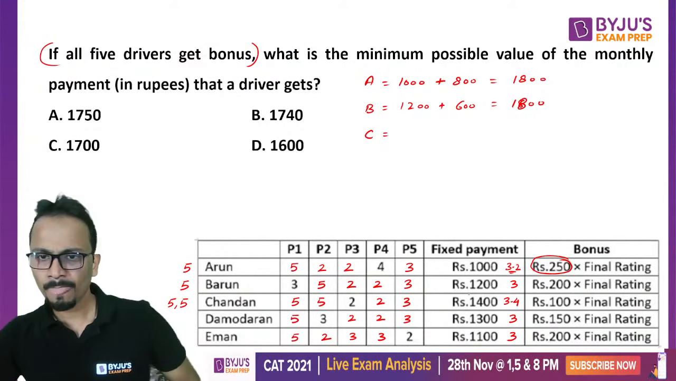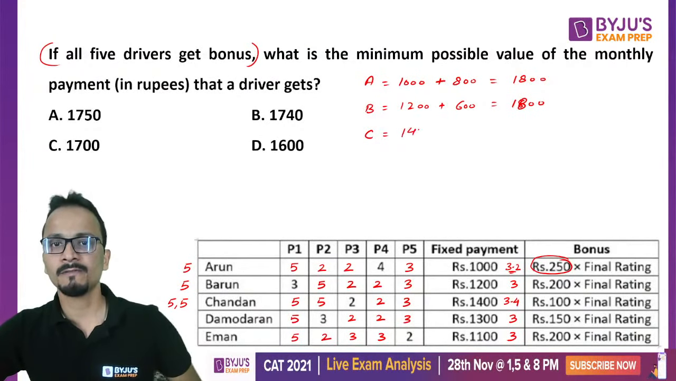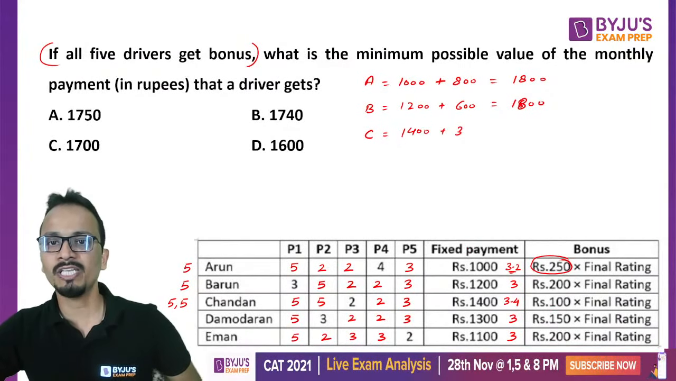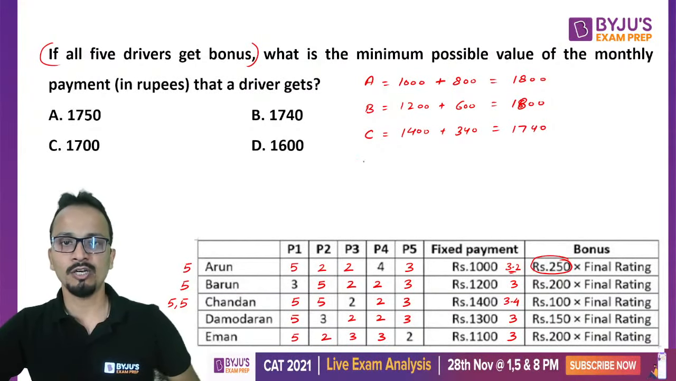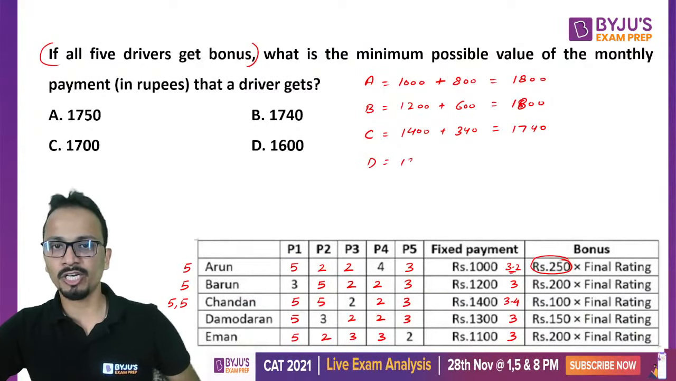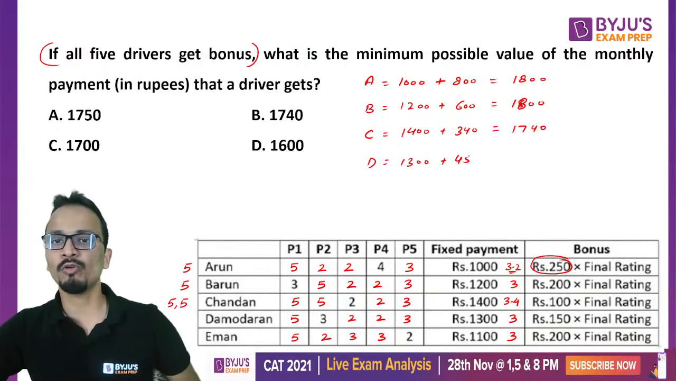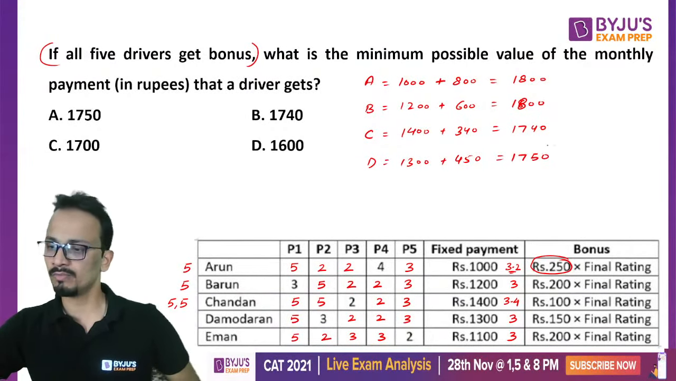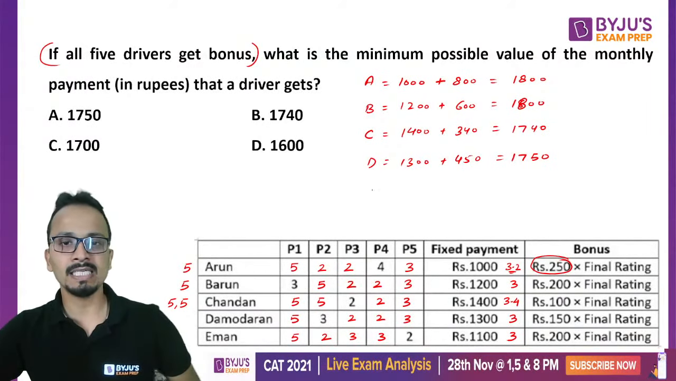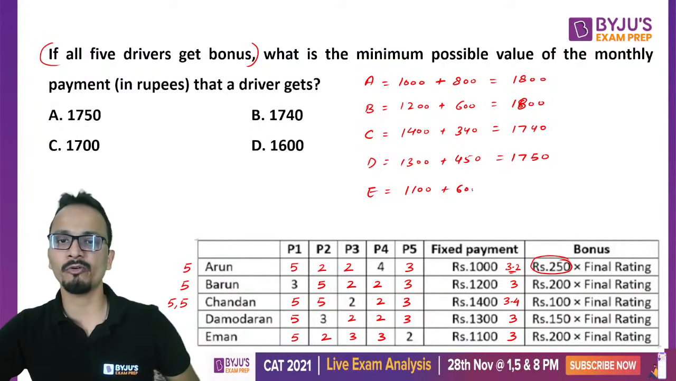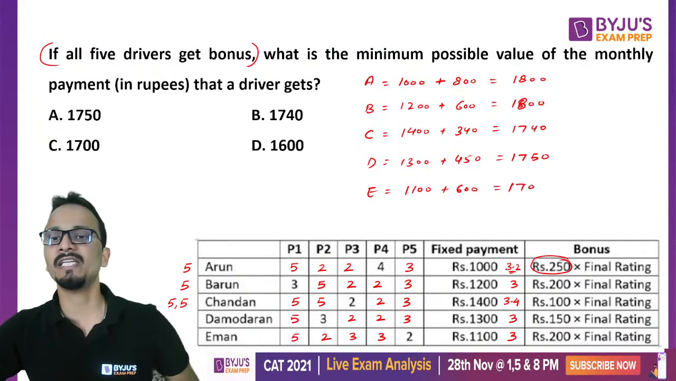Now for C, it is 1400 plus 3.4 into 100. That is 340. So it will be 1740. For D, it is 1300 as the fixed payment plus 150 into 3, that is 450. So it is 1750. All right. And for E, it is 1100 plus 600, that is 1700.